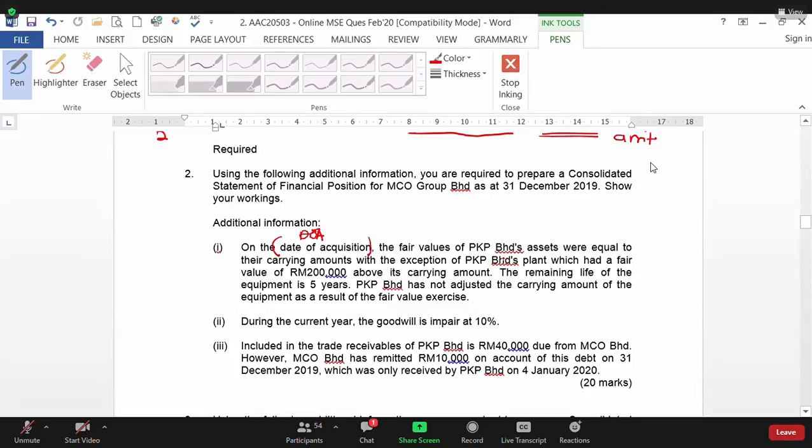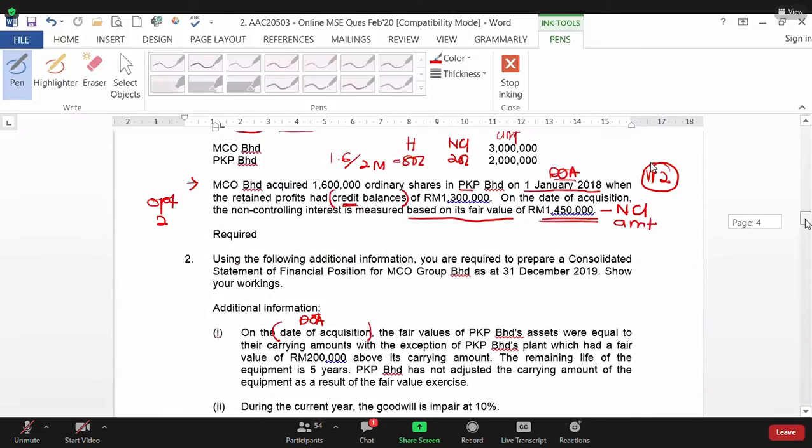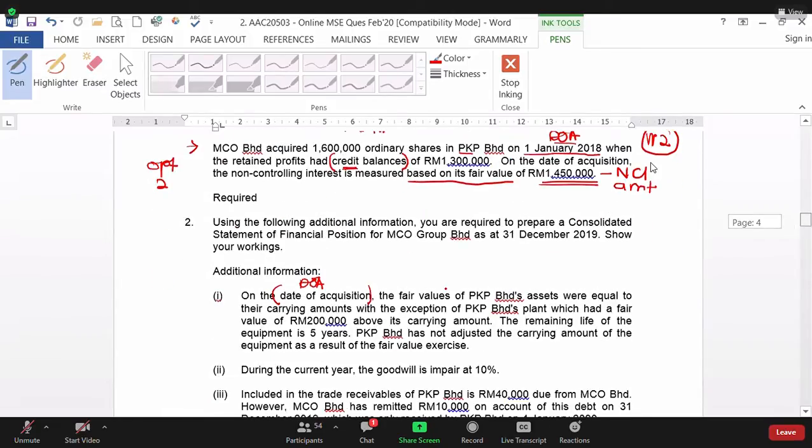So it means that when you found a difference of the amount, here he said that because of 200 above. So this is fair value adjustment for what asset? PPE. Plant. Okay, for plant above.